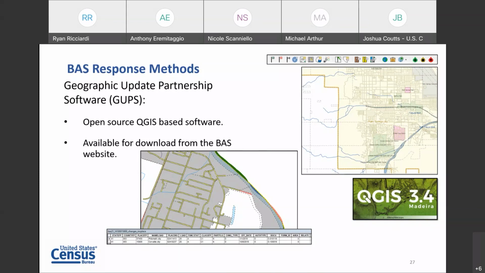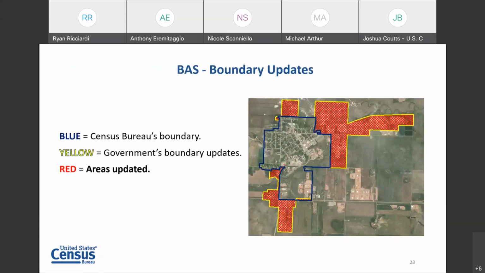And again, just the next slide for the BAS boundary updates, just a graphic showing an example of a boundary update that we would receive, for example, during one of our BAS programs. So you can see in blue, for example, the incorporated place, and the red with the yellow boundary outline. That would be an example of a request that we would get from that place or locality there to update their boundary.